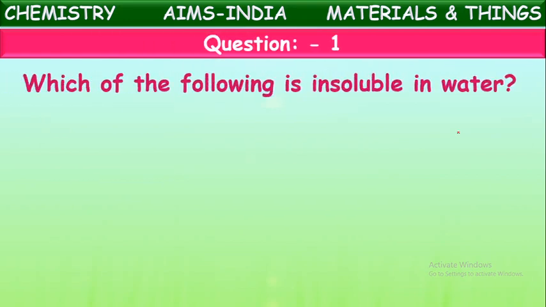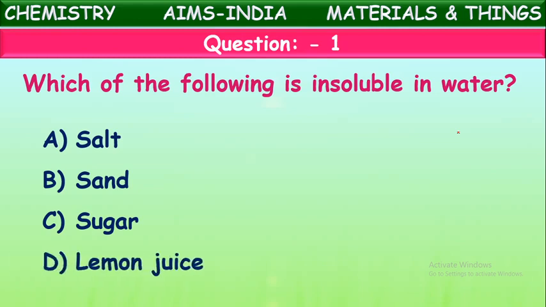Okay, so that is about sorting of materials based upon different properties. Now let us have a small assessment here. Let us see some questions based upon this. Which of the following is insoluble in water? Which material is insoluble in water in the given: salt, sand, sugar, lemon juice?